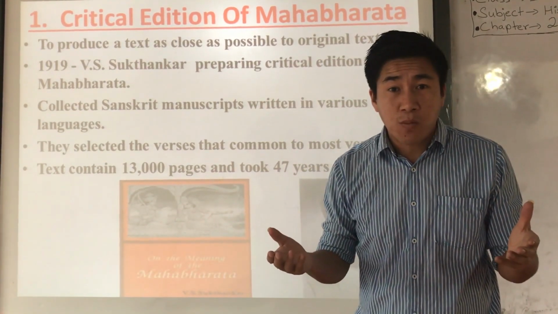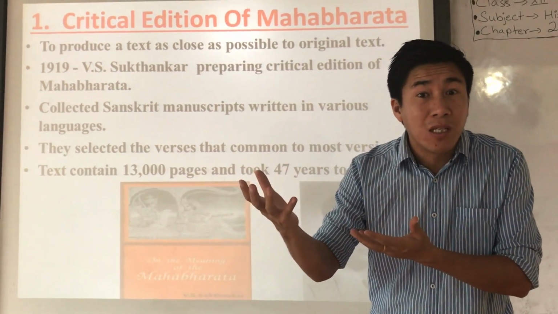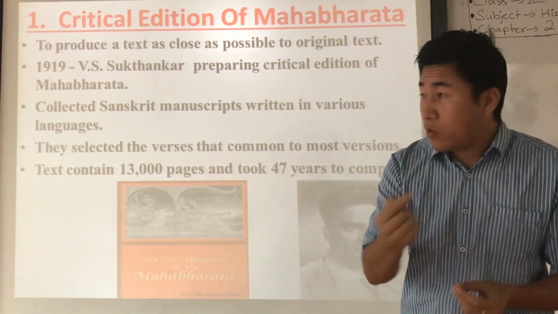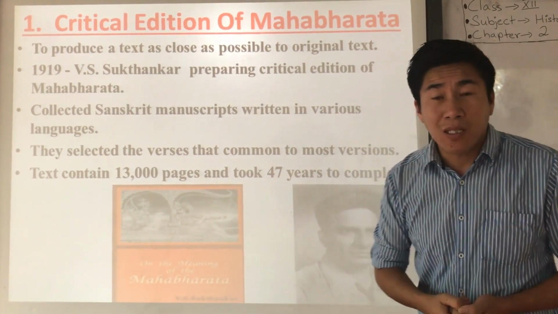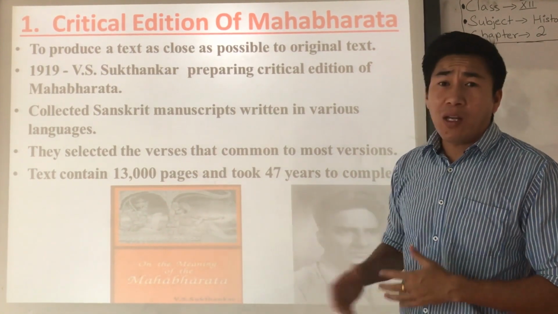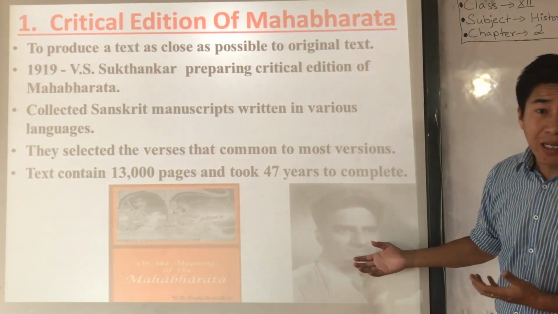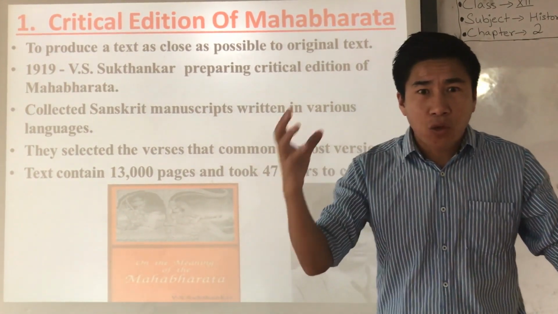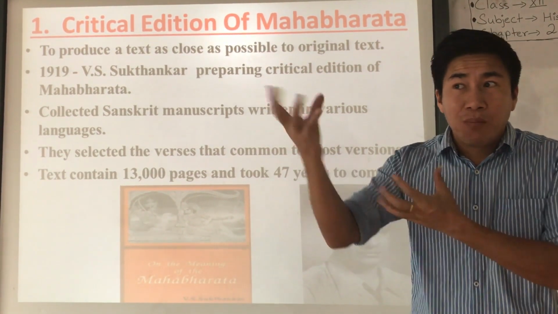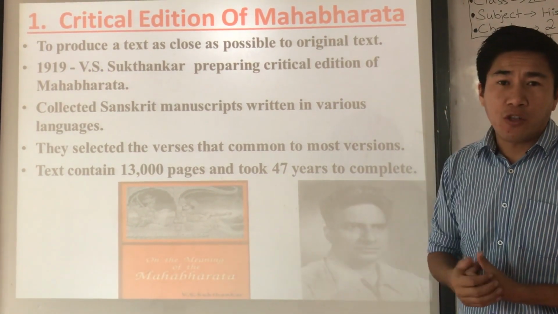Right now, in our history textbook part 1, we have only around 112 or 113 pages. We feel very headachy and fed up learning all this, and that is only one textbook. What about 13,000 pages? And it took 47 years. So that is a really painstaking process, and very blessed work done by V.S. Sukthankar and his team. Because of that, whatever stories about the Mahabharata we have heard till now, the dice game, Draupadi's marriage, Bhima and Hidimba's marriage, are all written in this critical edition of Mahabharata.